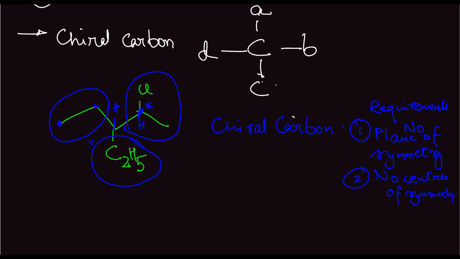Compounds containing these two conditions are known as dissymmetric. That is, those which have a plane of symmetry or a center of symmetry are known as dissymmetric. Asymmetric, which is the opposite of dissymmetric, are compounds which do not contain these, and these are optically active.